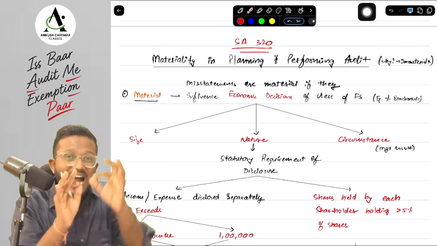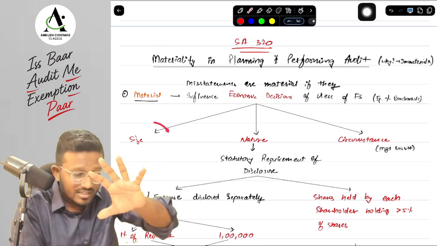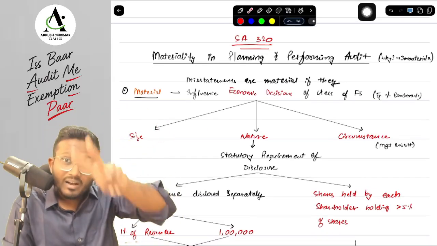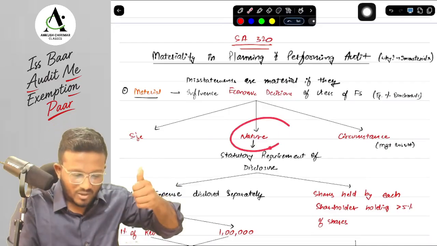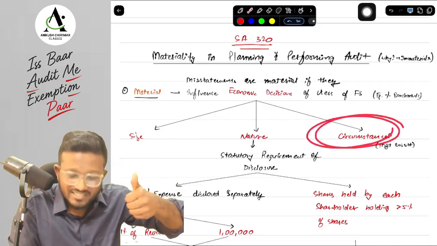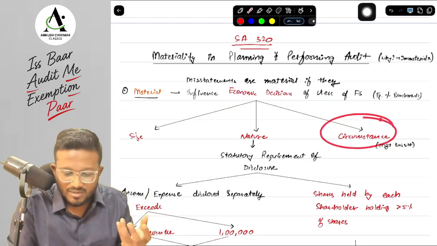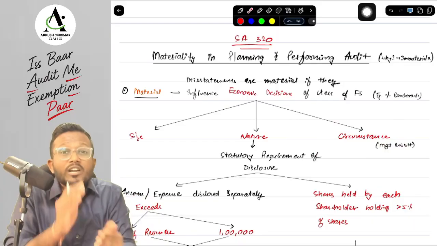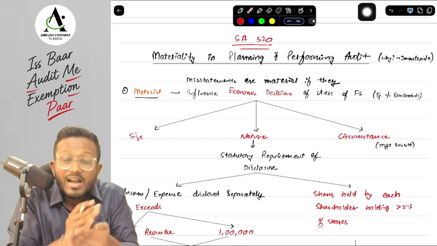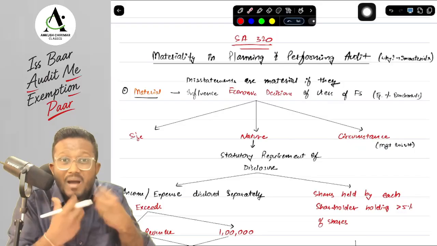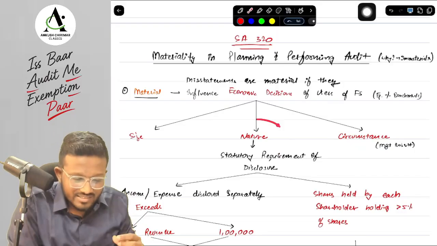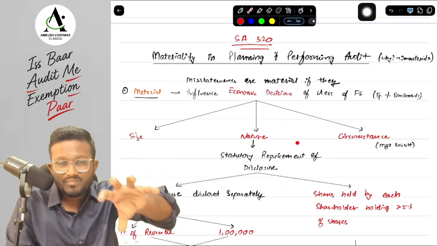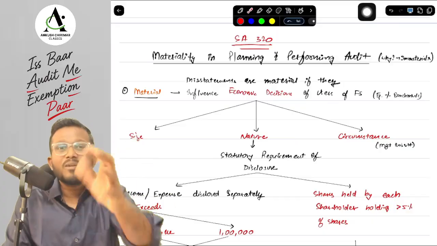Okay, yes sir. And materiality does not depend only on the size of the misstatement, like if it is 1 crore or 1 lakh, then it will be considered material. The materiality of the misstatement also considers the nature and circumstances of the misstatement. For example, in terms of circumstances, if the misstatement is done by the management, even if it is of low amount, it will be material because there may be other circumstances in which the management might have done a misstatement. Next, in terms of nature, if there is a statutory requirement of disclosure, where the law requires you to disclose something, and we are not disclosing it, that can also be considered material.